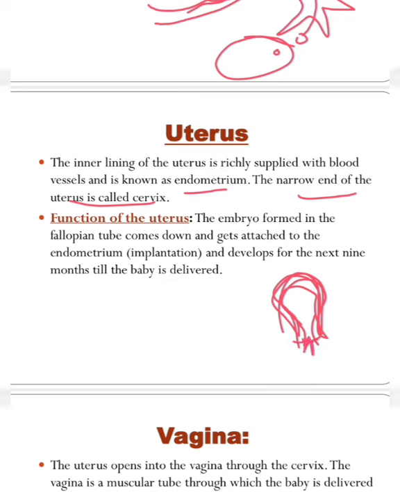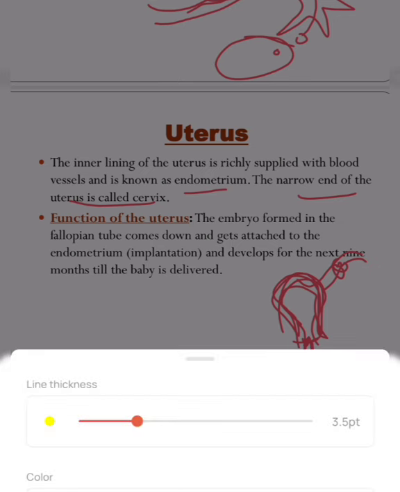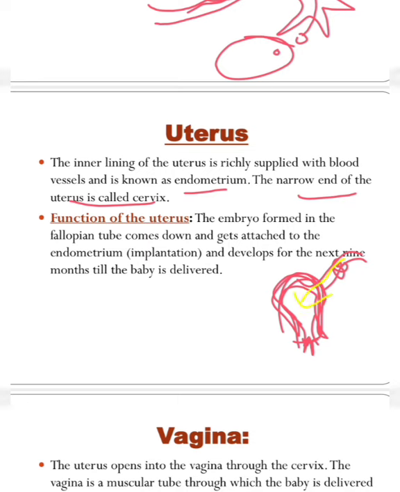Okay, what is the function of the uterus? The embryo formed inside the fallopian tube comes down. Means, when the embryo is formed inside the fallopian tube, it will come to the uterus and be attached to the endometrium, this inner lining. So after fertilization, the zygote will come to the endometrium, be implanted, and develop for the next 9 months till the baby is delivered.